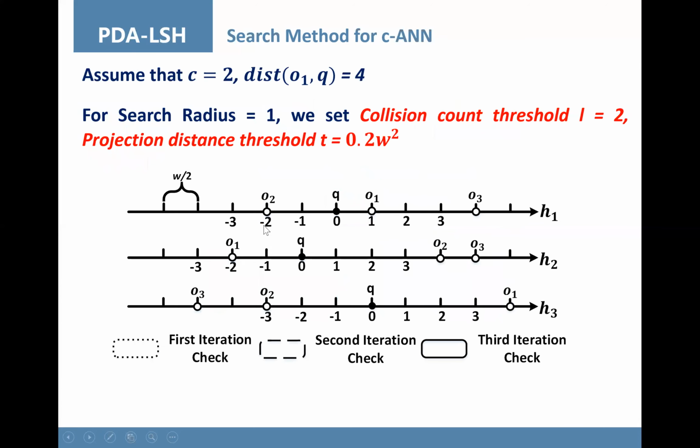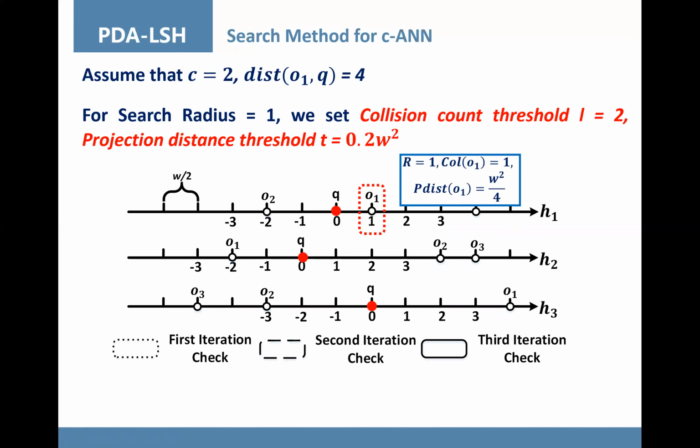Given a query object, we first compute its hash projections. Next, we expand the bucket boundary dynamically by checking objects in ascending order of their projection distances to the query object. In the first iteration, object 1 is checked and the radius updated. We also collect the collision number and the projection distance.